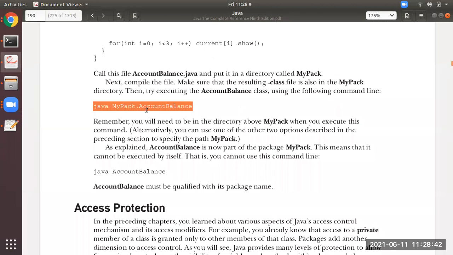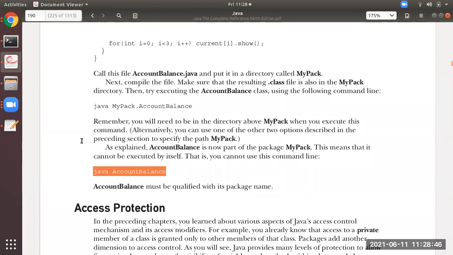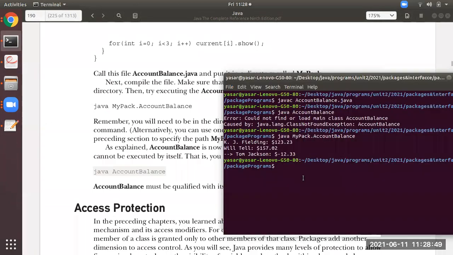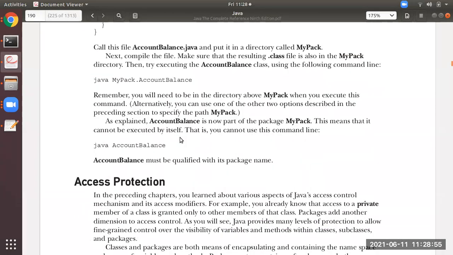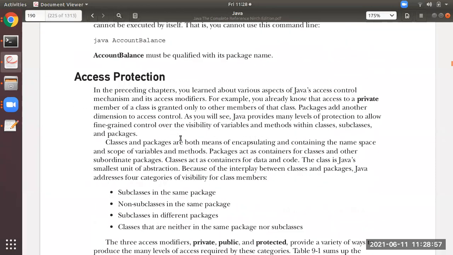Okay, you will get the output like this. Suppose if you execute this, no, it won't be executed. It will give you an error, like it has given over here: could not find or load main class AccountBalance. Okay, students, this was the basic program of packages, how to execute.